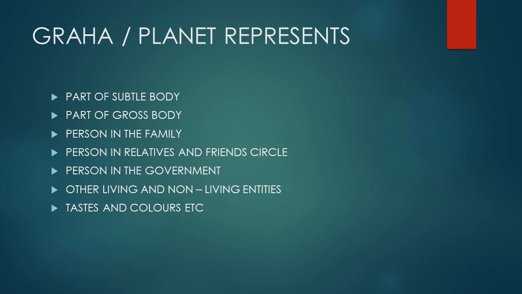Count house 1, house 2, house 3 in the anti-clockwise direction. House 7 is directly opposite to house 1 and house 4 is directly opposite to house 10. Now what are these various houses and what do they represent? That we will see in the next lecture.